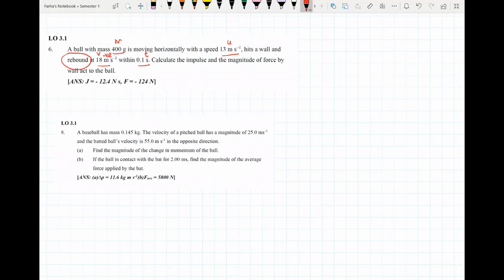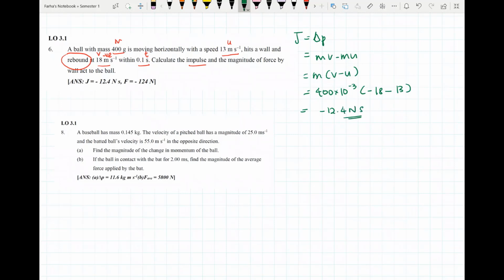Okay, so to answer this question, kita nak kena cari the impulse. Okay, we use impulse equals to delta P, which is the change of momentum, iaitu mv minus mu. So m akan sama dengan v minus u. M is 400 gram, so convert to kilogram. V is negative 18 minus U is positive 13. So kita akan dapat jawapan negative 12.4 Newton second.